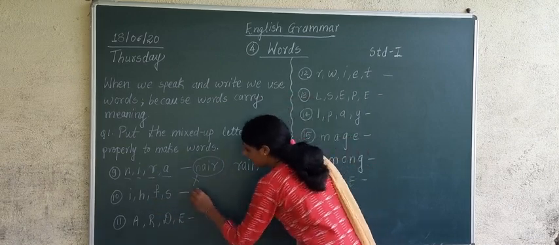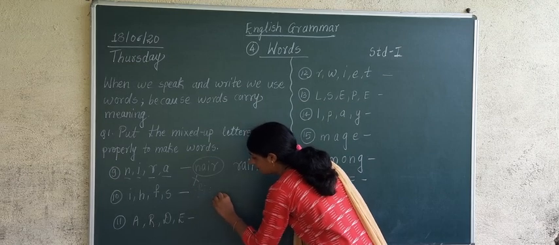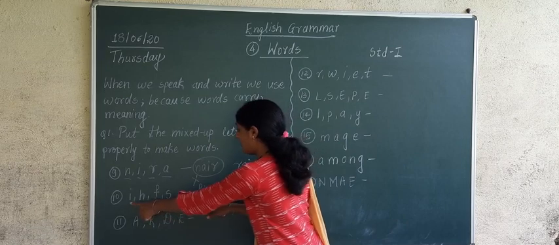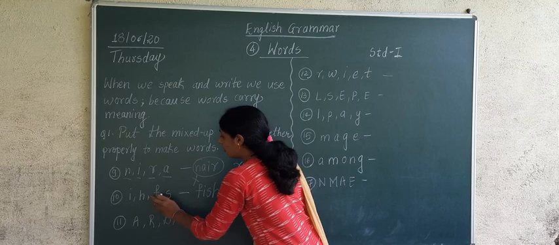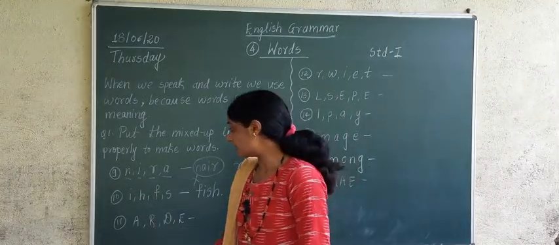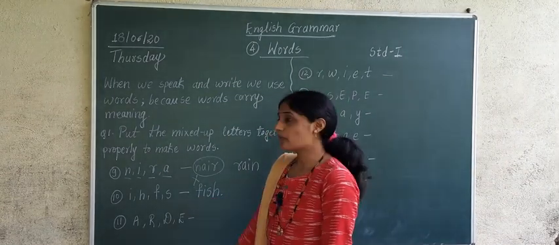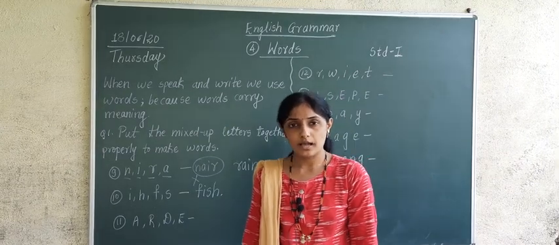The word which I have got here is F, I, S, H. Fish. We have got one word from the letters given in which example? Example 10th. The word which we have made is fish.